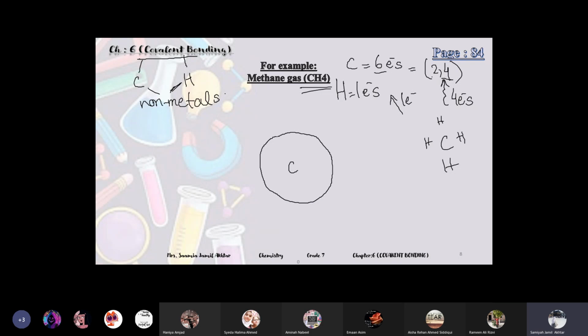So only the last shell I'm making. This is the second shell of carbon. And 4 hydrogens will come and their shells will overlap, like previously we saw that in covalent bonding, the shells overlap.